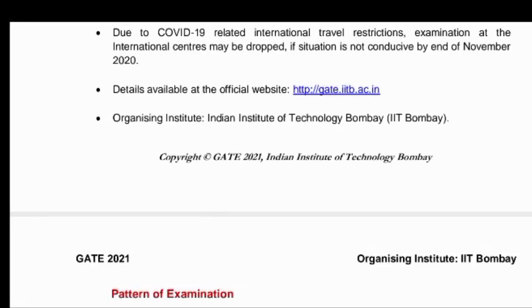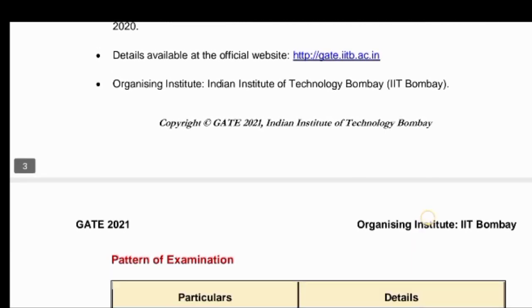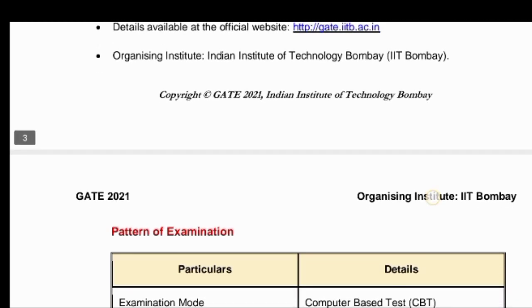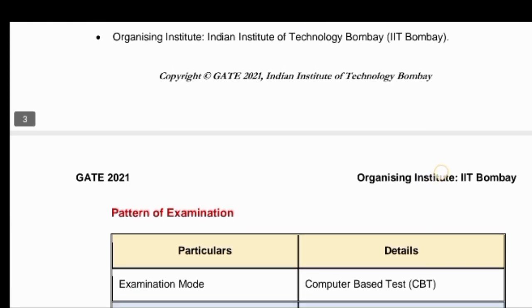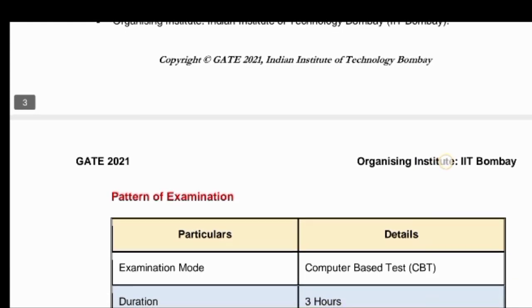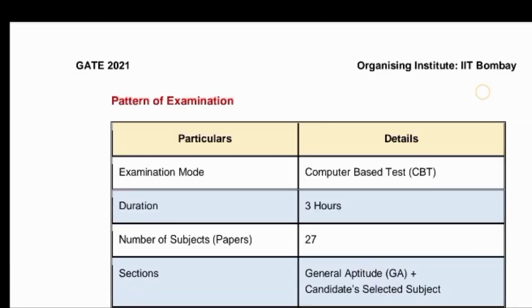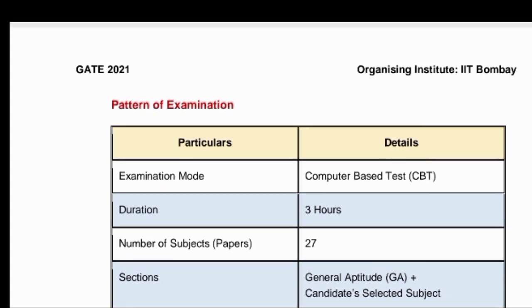If you want to know in detail about the GATE 2021 exam, please visit the website gate.iitb.ac.in. I'll provide the link in the description box, and you can use that link. Here you can see the organizing institute was IIT Bombay. The type and level of questions I will definitely upload in the next video, and I will explain each and every topic, mainly for civil engineering students.